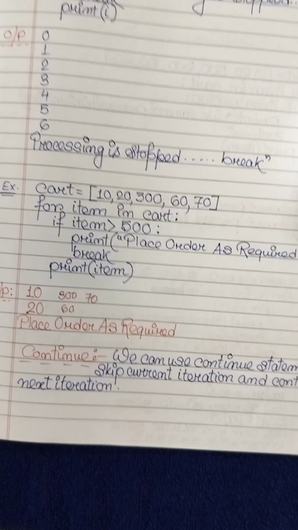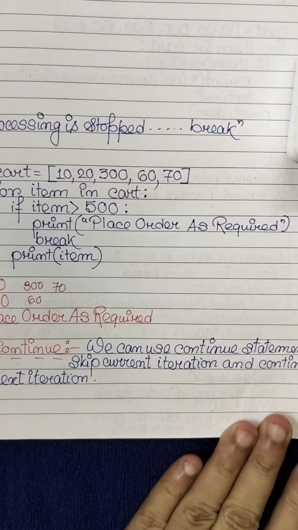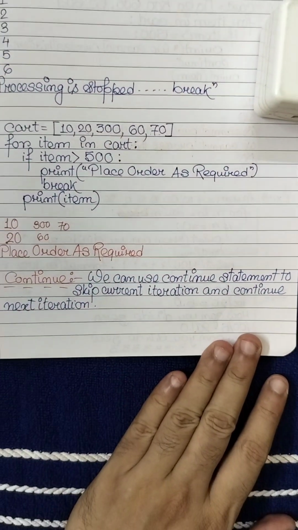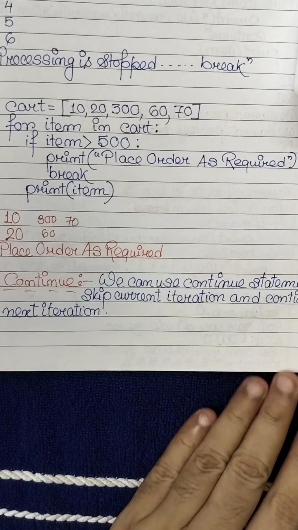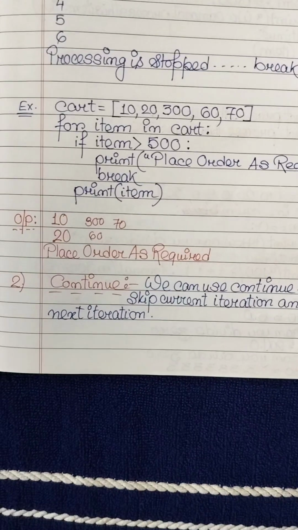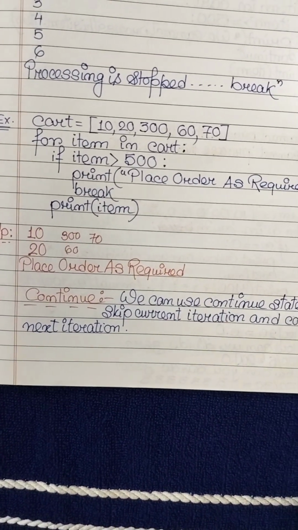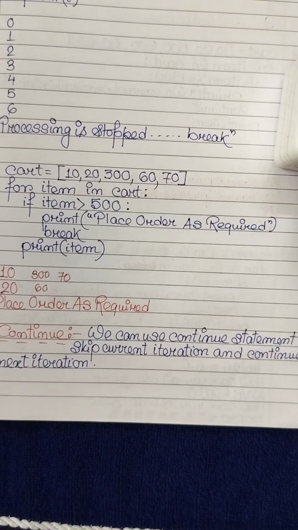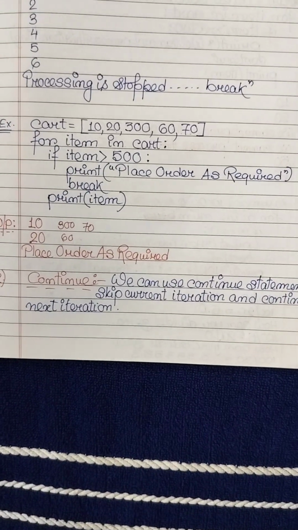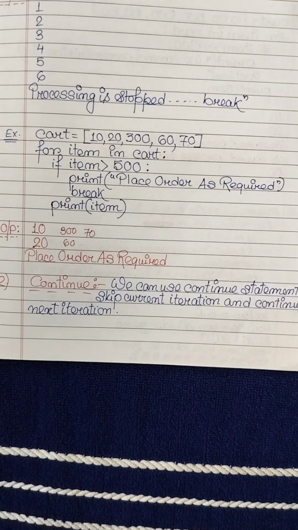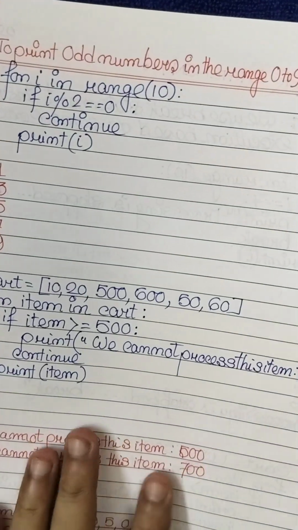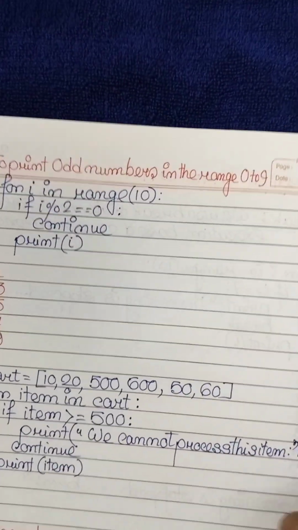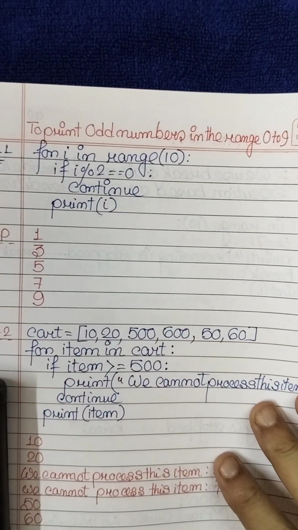Our next topic is continue. We can use a continue statement to skip the current iteration and continue with the next iteration. Continue means skip the current iteration and continue the next iteration. So what will be its example? To print odd numbers in range 0 to 9.